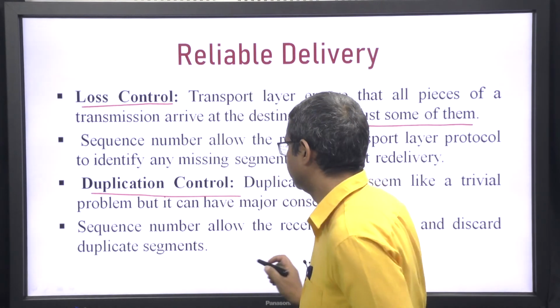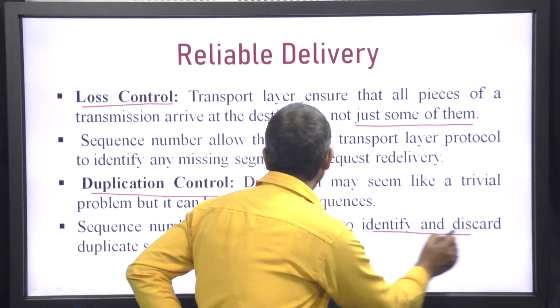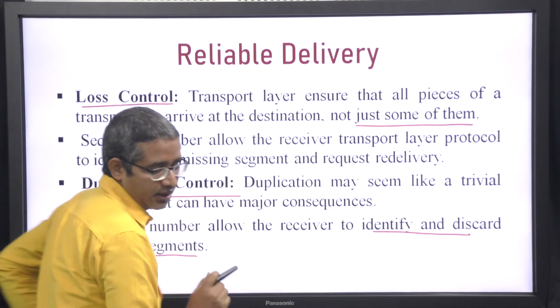Here the sequence number allows the receiver to identify and discard duplicate segments.